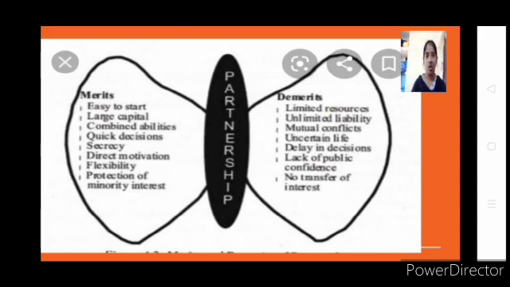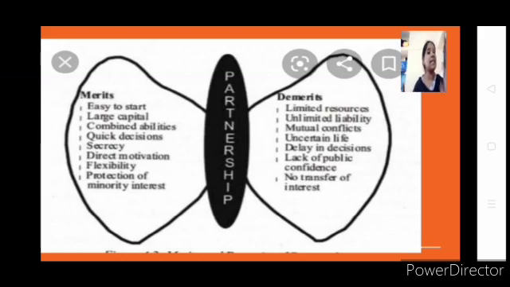Compared to some other form, we say joint stock company is another form of ownership. There we have infinite. There will be no compulsion for limitation of your members. There the capital will be huge.